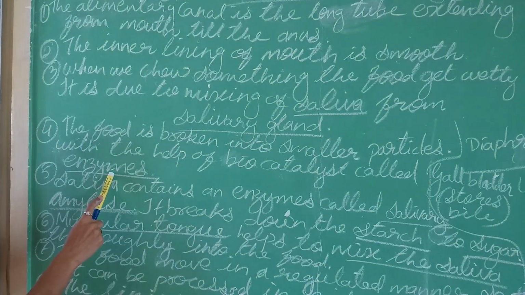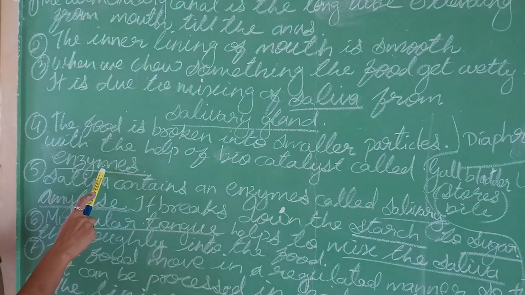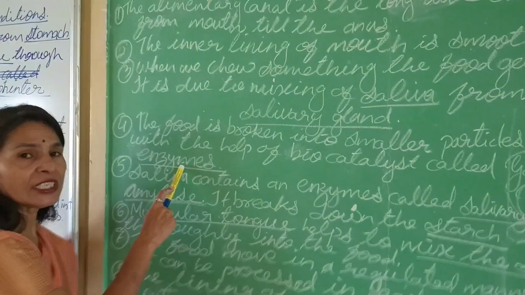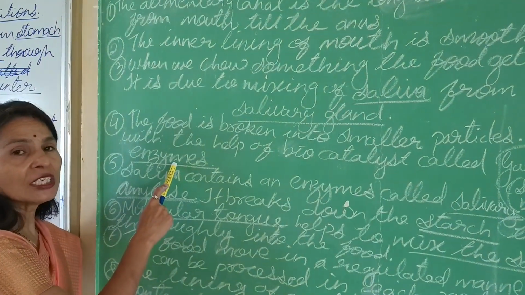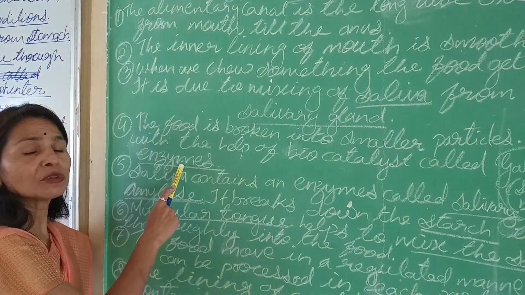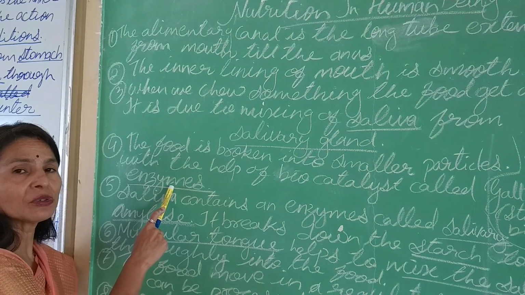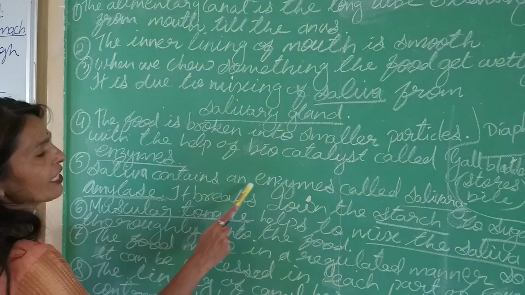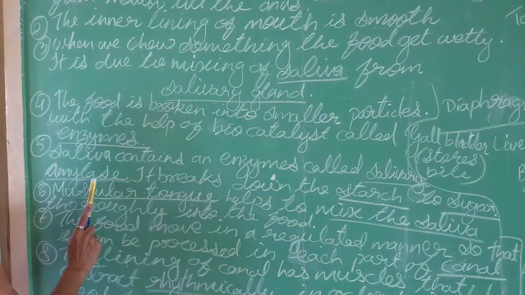So what is the enzyme of saliva? Salivary amylase. Salivary amylase acts on the starch part of the food and breaks it down into smaller particles. So saliva contains an enzyme called salivary amylase.